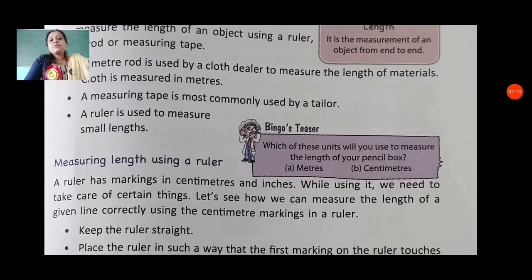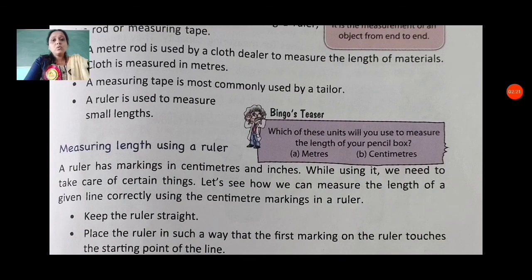Measuring length using a ruler. A ruler has markings in centimeters and inches. You have all seen rulers. In a ruler we can see the measurement is given in centimeters and in inches. While using it we need to take care of certain things. We have to be careful when we use them.